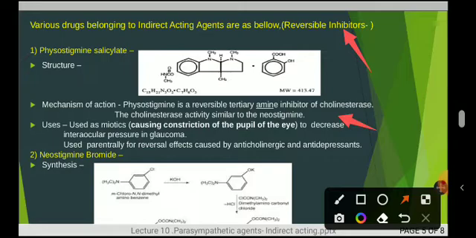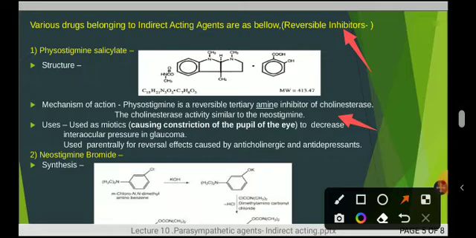The cholinesterase activity is similar to neostigmine. When we see the mechanism of action of neostigmine, we will come to know the mechanism of action of physostigmine also. So physostigmine and neostigmine have the same mechanism of action, and both belong to the indirect acting agents of the parasympathomimetic category.